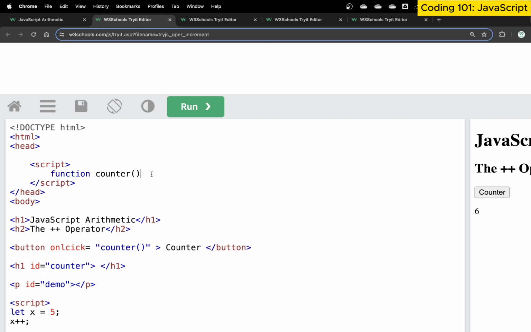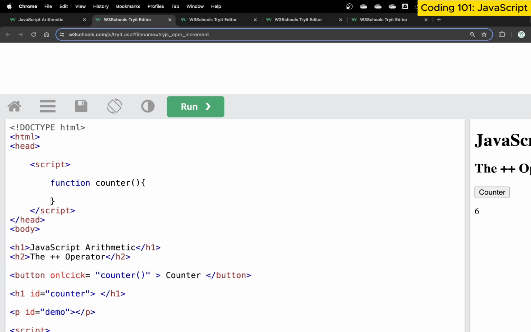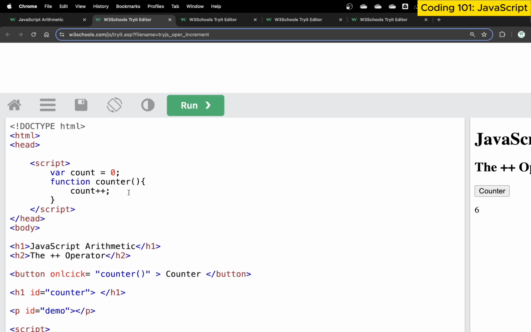This function is supposed to do the following. We're going to say, hey, there is a variable count, and count starts from 0. Every time this function is called, we do count plus plus 1. What this basically means is: take the current value of count, whatever it is, add 1 to it and assign it back to the counter.